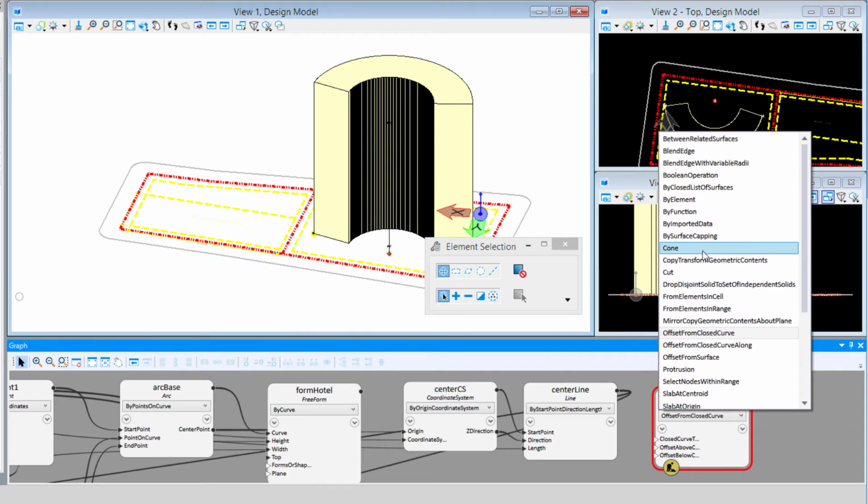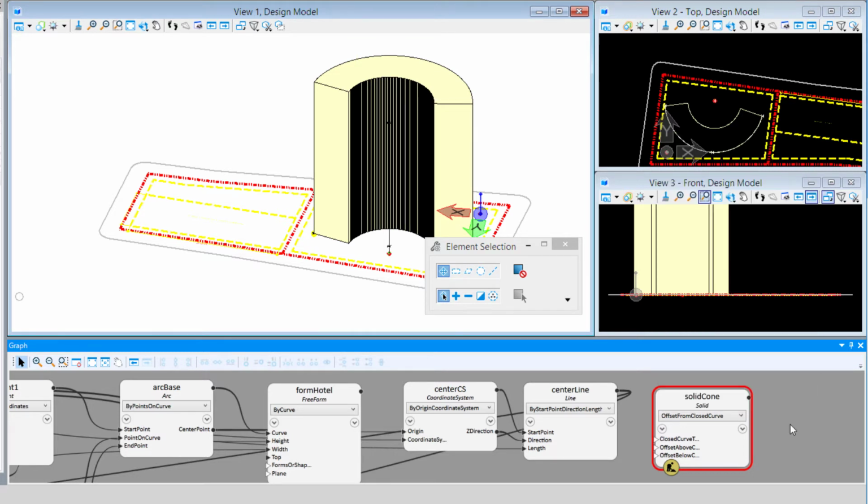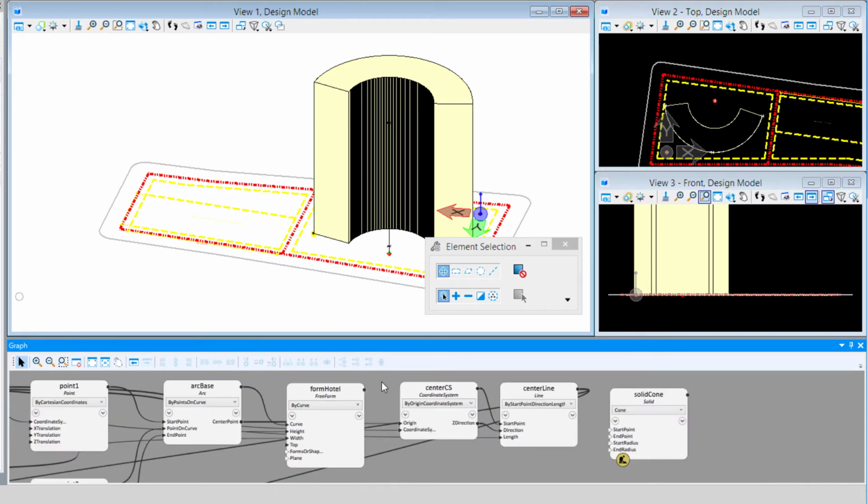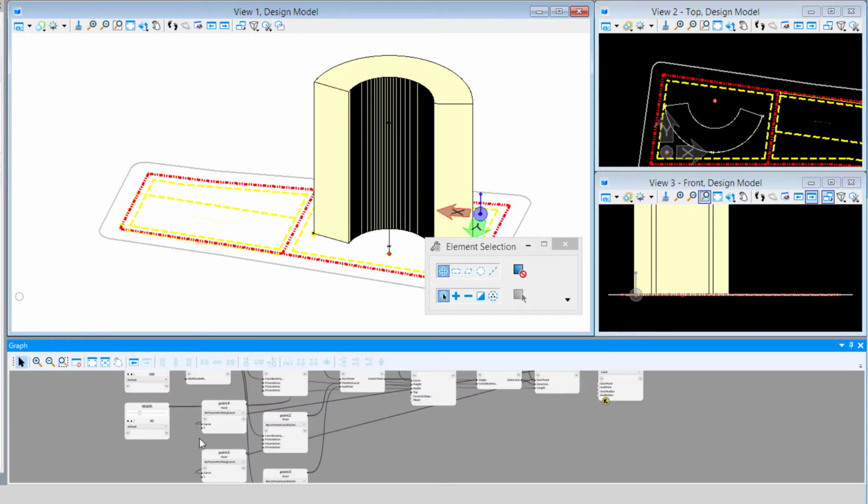So this is creating a solid, which is a cone. Basically it needs a start point, an end point, and then a start radius and an end radius. These are the 2 points, point 4 and 5, that we placed. I'm going to slide these over here, remembering to try and keep my graph neat.